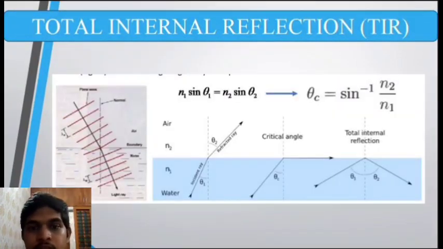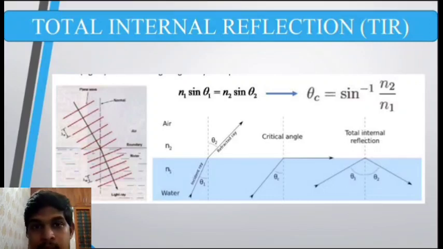Okay, let's see this figure to understand what total internal reflection is all about. We can see a light ray coming from inside the water towards the air. We know that water is a denser medium and air is a rarer medium. When light travels from water to air, the velocity of light in water is lesser than the velocity of light in air. So when it hits the interface, the velocity of the light will be higher compared to that in water. So what happens? The light ray bends away from the normal.